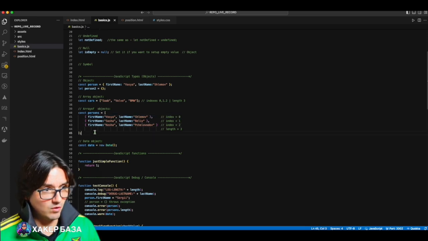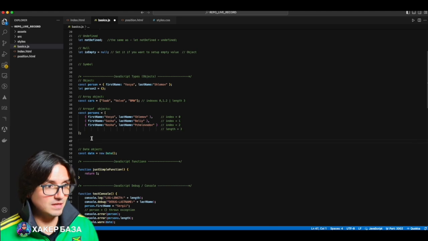And as usual, how array values are called. For example, if we wanted to get this element or that one from the array, we would call it like this: persons[0].